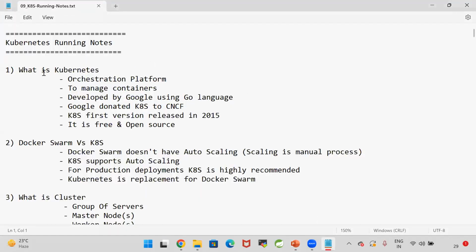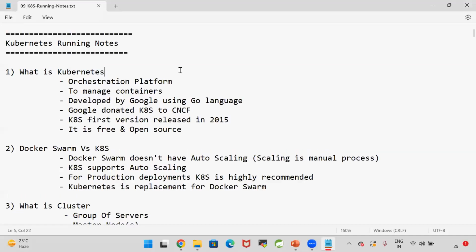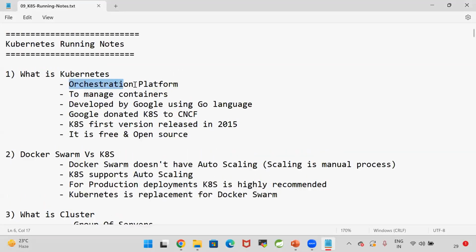Right. So what is Kubernetes? Kubernetes is called an orchestration platform. Kubernetes is used to manage the containers of our application. Our application will have multiple containers: front-end containers, back-end containers, database containers, API containers, like that. Multiple containers will be available in our application. To manage those containers, we are going for Kubernetes. So this Kubernetes was developed by Google using the Go language.